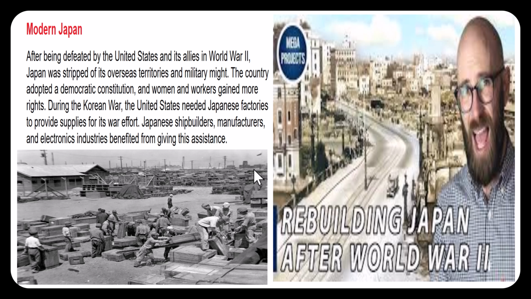Modern Japan. After being defeated by the United States and its allies in World War II, Japan was stripped of its overseas territories and military might. The country adopted a democratic constitution, and women and workers gained more rights. During the Korean War, the United States needed Japanese factories to provide supplies for its war effort. Japanese shipbuilders, manufacturers, and electronics industries benefited from giving this assistance.